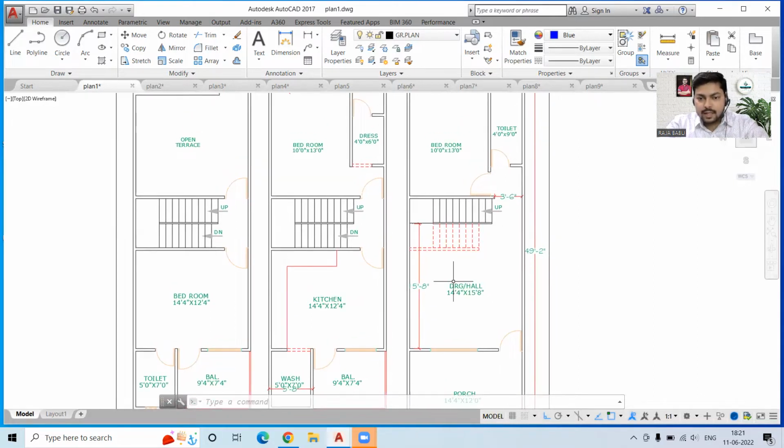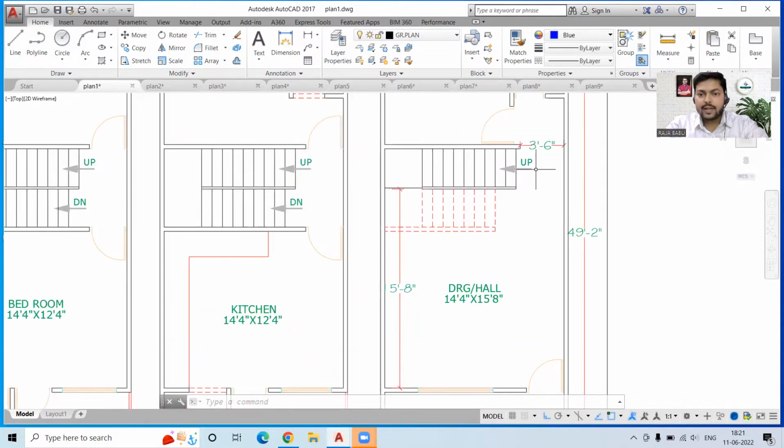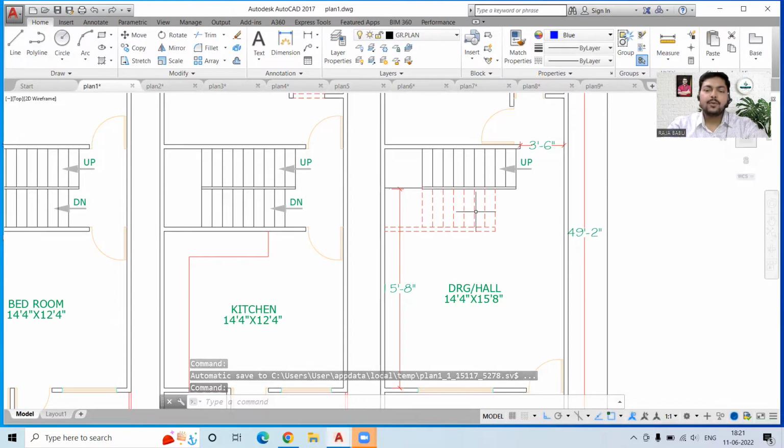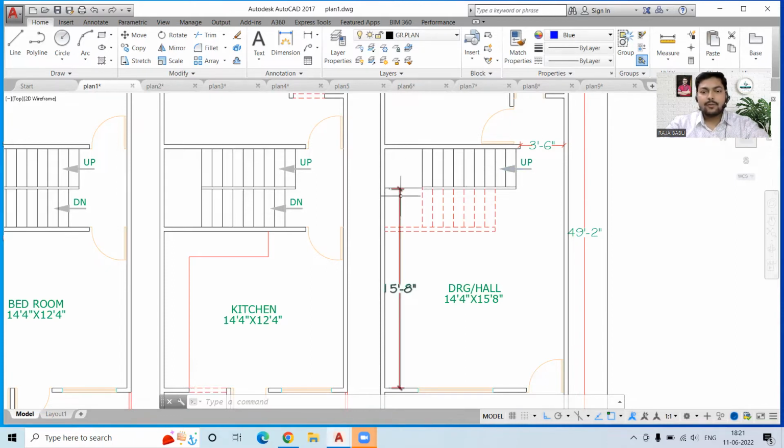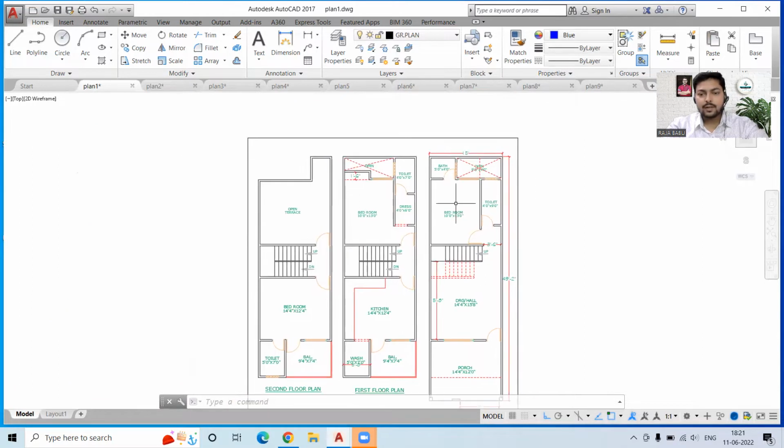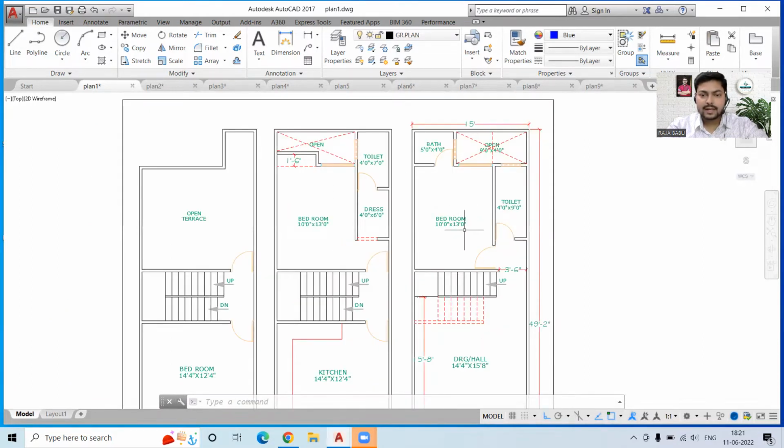Now, this is the drawing hall, then we have the staircase, and this is the dotted portion. This is the continuous line. So the dotted portions represent the invisible lines. If you are on the ground floor, you will not see these from the top. So from the top only this portion is visible. So this is the stair from where you will go to the next floor, and now we will go to the next segment of this building, that is the bedroom.